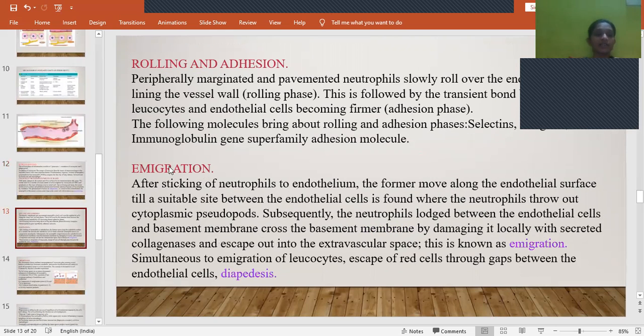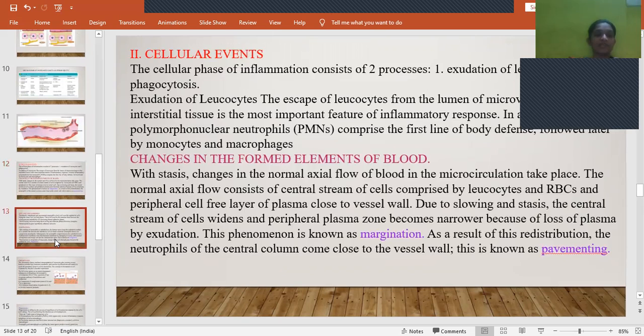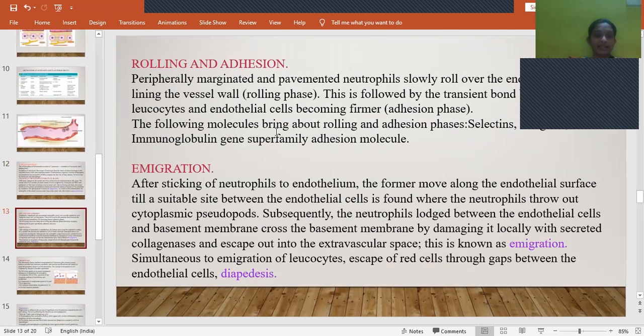And rolling and adhesion, in this, what are the changes that take place? Whatever the blood cells are there, first they will roll on this endothelial lining. That phase is called the rolling phase. And once they find a good place, they get stuck to it with the help of certain molecules like selectins, integrins, and immunoglobulin superfamily adhesion molecules. These three molecules are involved in the sticking of the leukocytes to the endothelial lining. That phase is known as the adhesion phase.